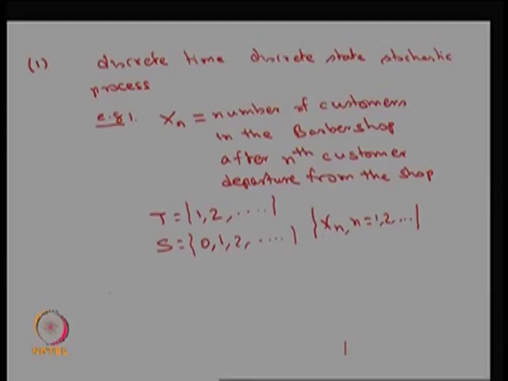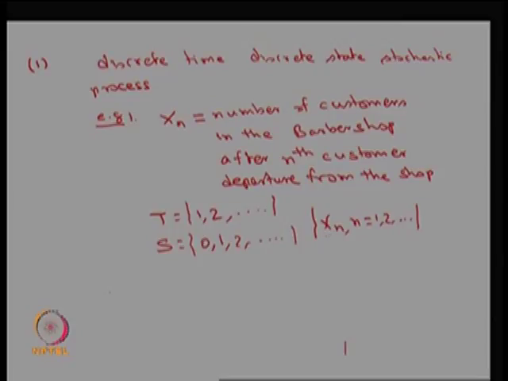This is going to be a random variable, because you never know how many customers are going to be in the system after the nth customer leaves. Obviously, it is a real valued function satisfying all the properties of the definition, and you can see the probability space for this, and from the probability space you have created a random variable.